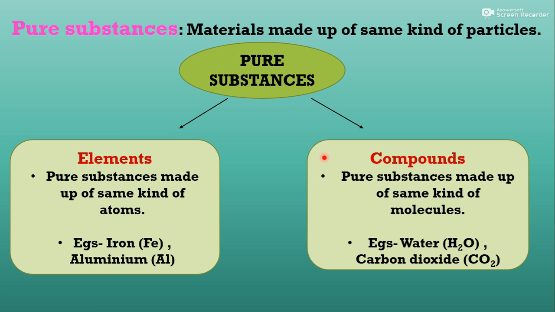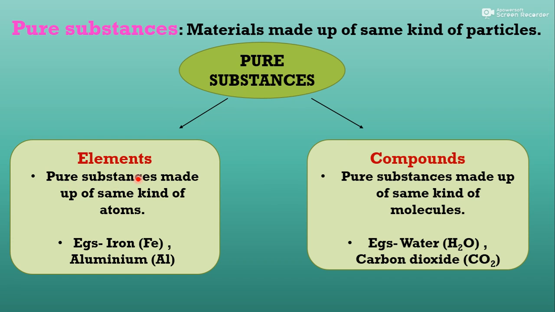As you had already discussed in your previous class, materials are made up of the same kind of particles. And if they are made up of the same kind of particles, they are known as pure substances. So what are pure substances? Materials made up of the same kind of particles are known as pure substances. And a pure substance may be an element or a compound.